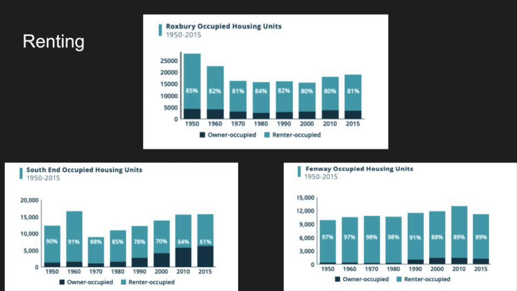Having a larger owner-driven neighborhood may ensure individuals of lower socioeconomic standing that they can remain in their place of origin. The following graphs show the lack of owner-occupied properties in Roxbury, the South End, and Fenway.